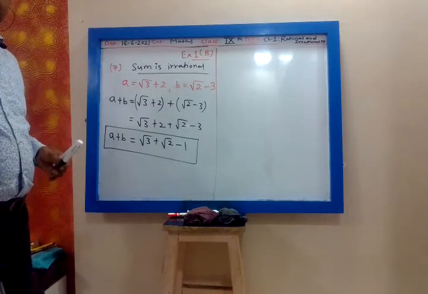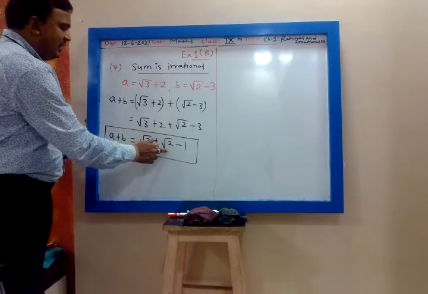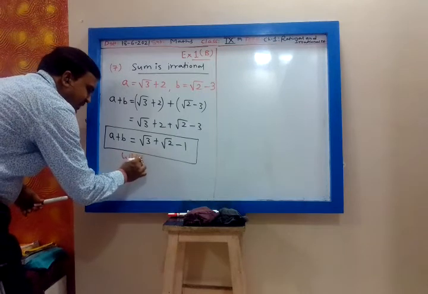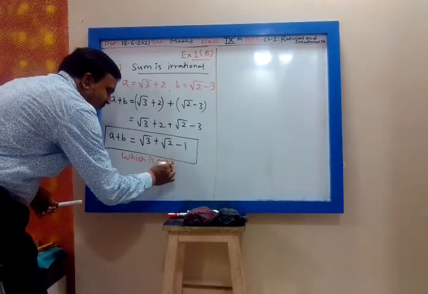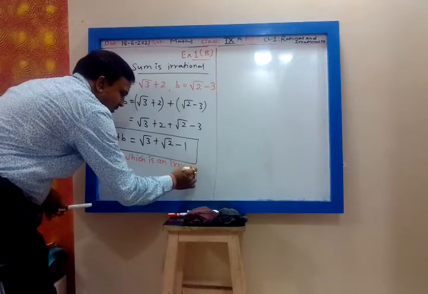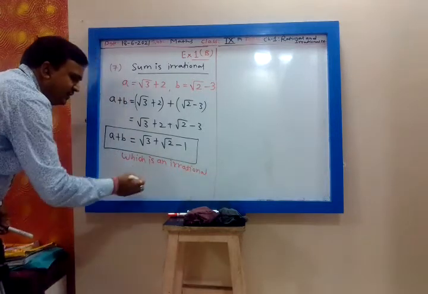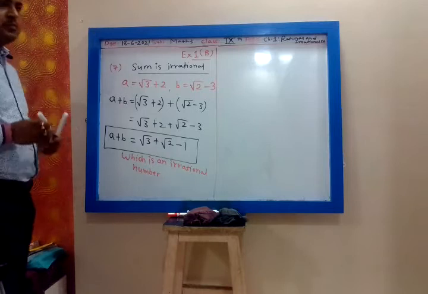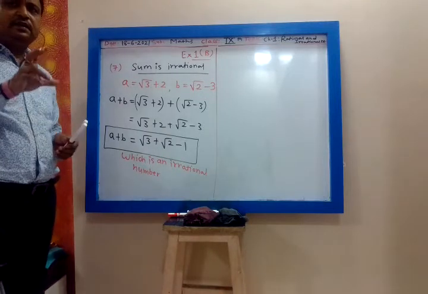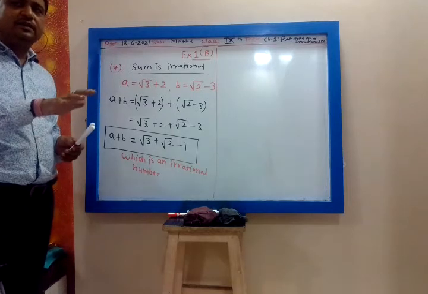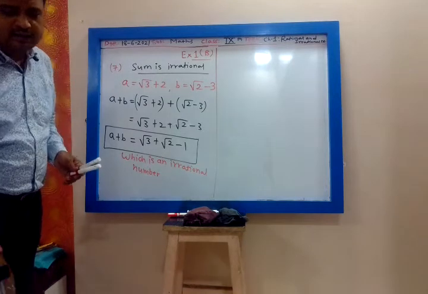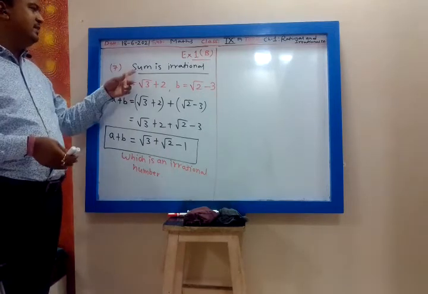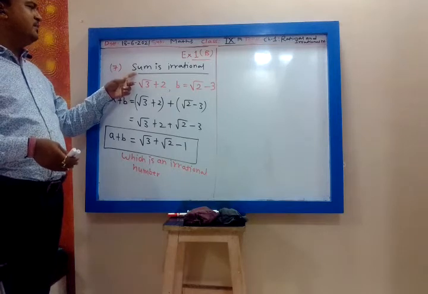And we know that root 3 and root 2 are irrational numbers. So because of this, the entire number becomes irrational. So this is the example where we are given two irrational numbers and their sum is again an irrational number. We are definite about rational, that the sum of two rational numbers must be rational. But we are not definite about irrational. The sum of two irrational numbers may be rational, may be irrational.